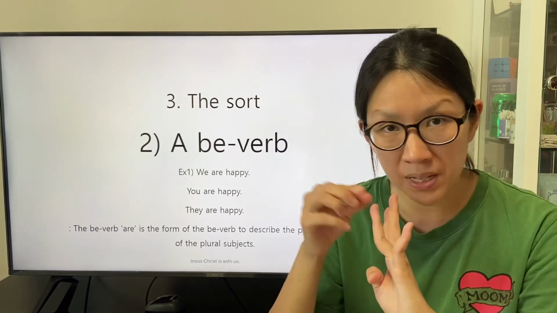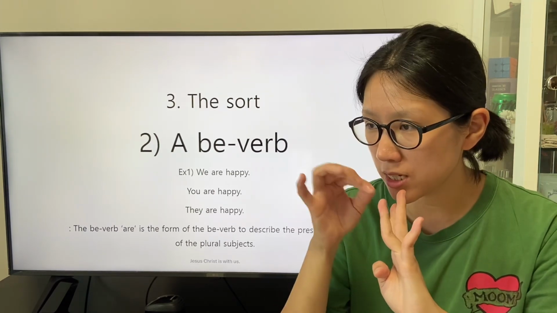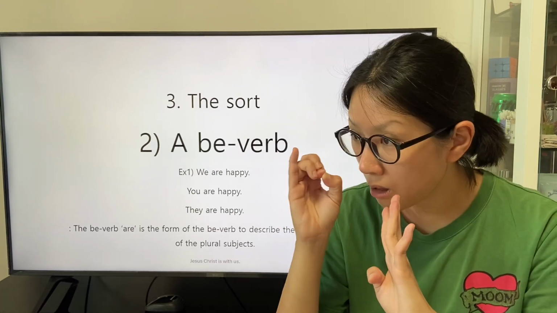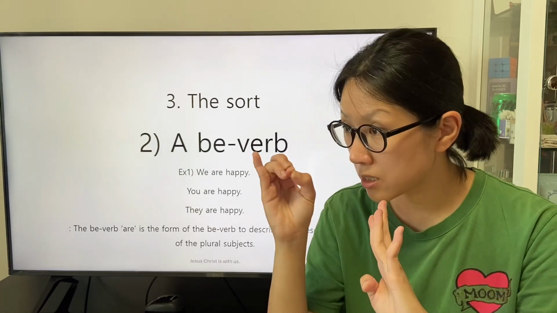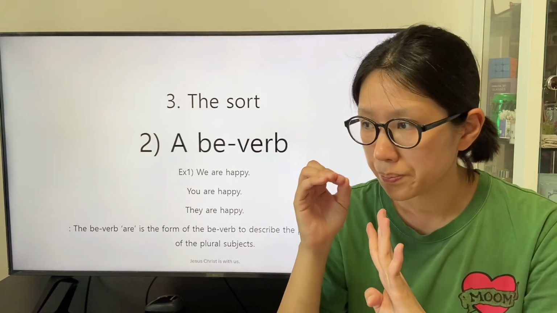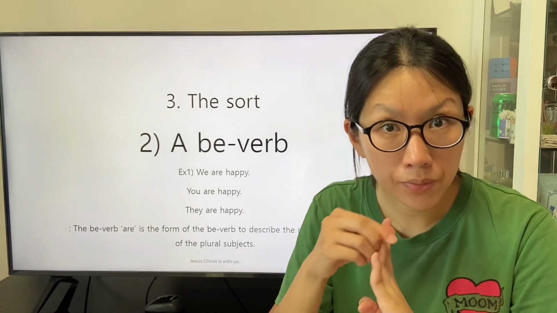The form of the be verb to describe the subject including the speaker or the listeners as the subject is one of the forms of the be verb, are.